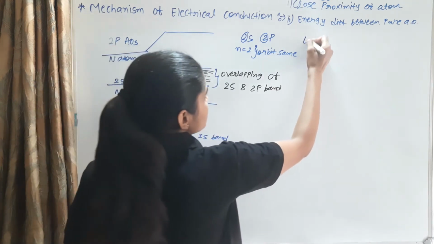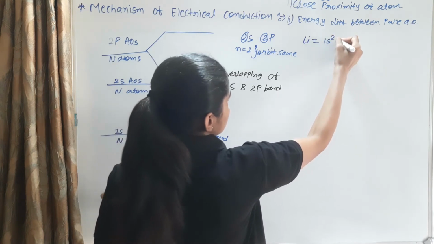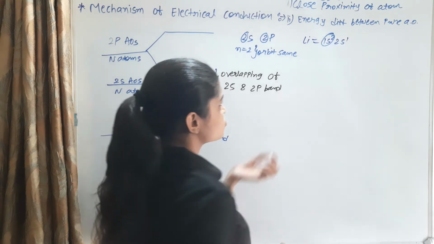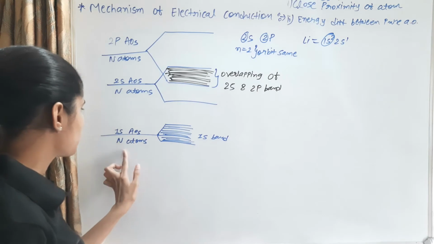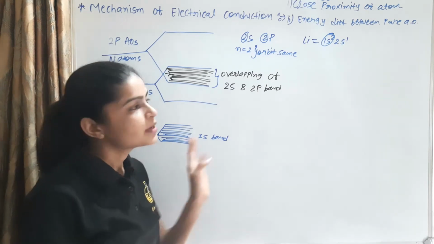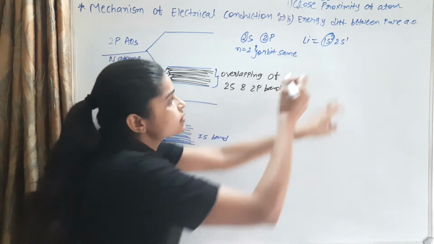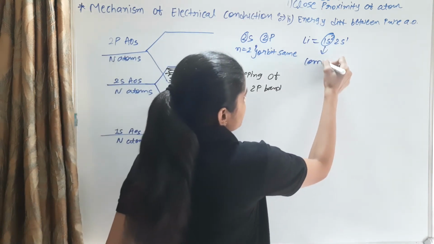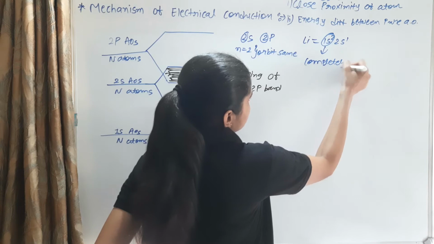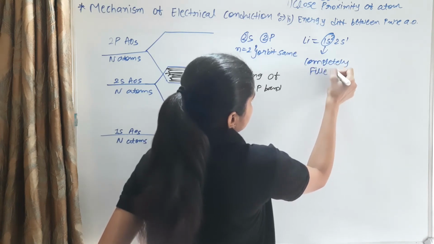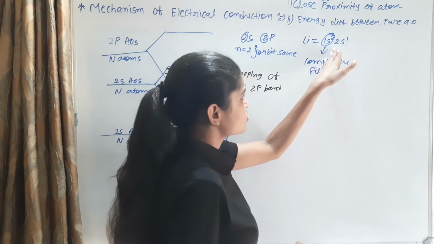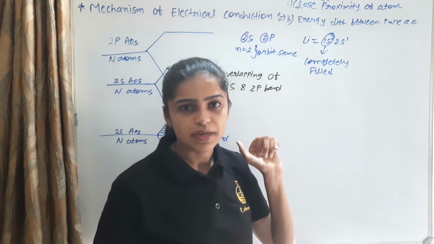Lithium has the configuration 1s2, 2s1. 1s2 means 1s atomic orbitals of n number of atoms; 1s2 means it is completely filled, so it does not contribute to the energy band gap.